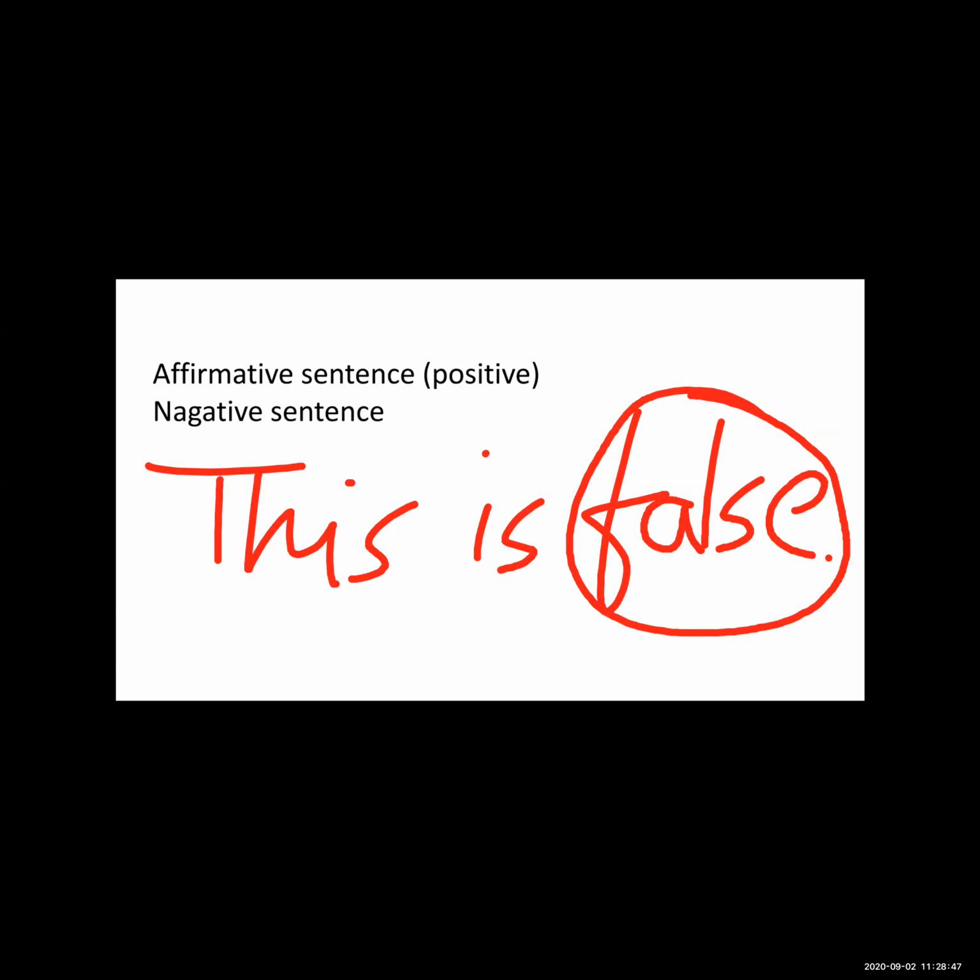That is true. Okay, so this is false means this is not true. So when we have to convert the affirmative into negative, at that time we will put not. But what is important, at that time we need to use that opposite word. Okay, so this is not true.